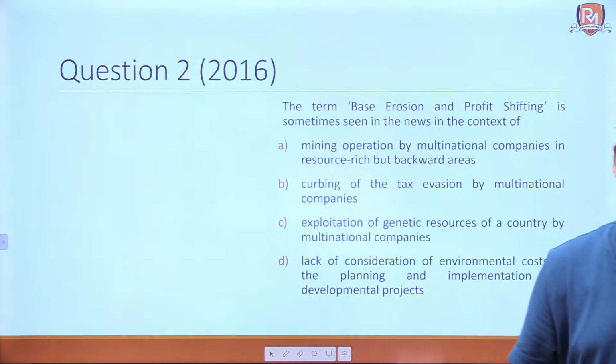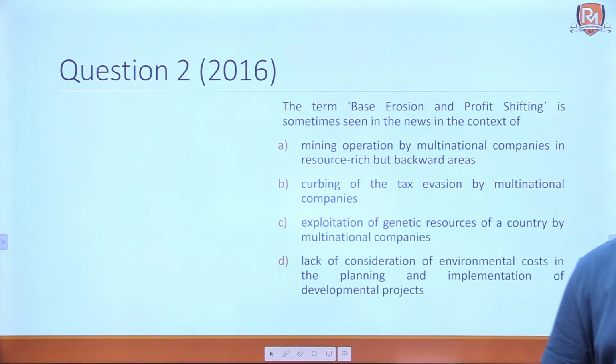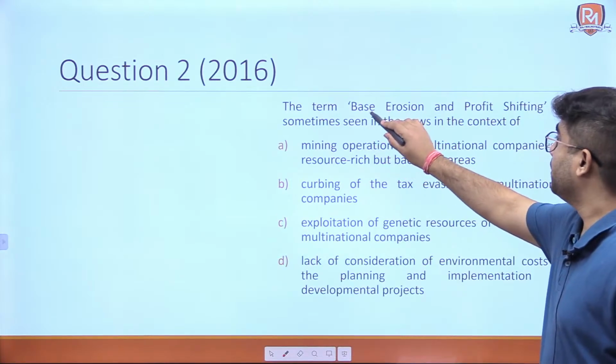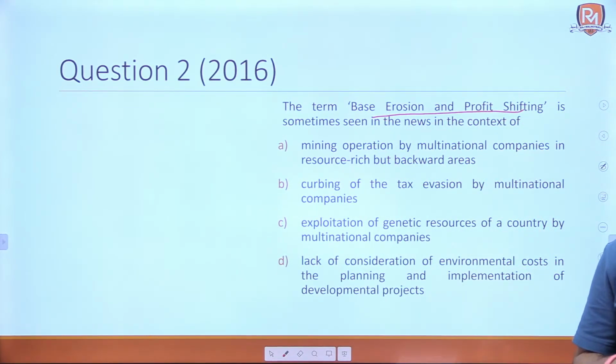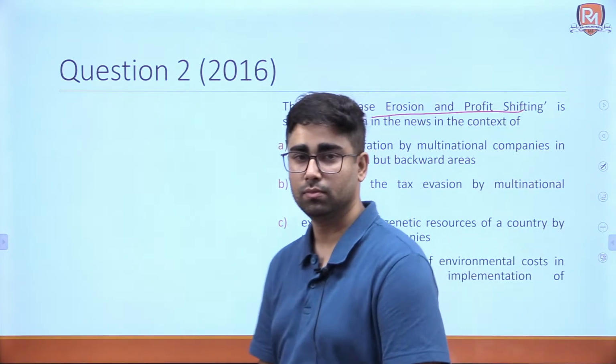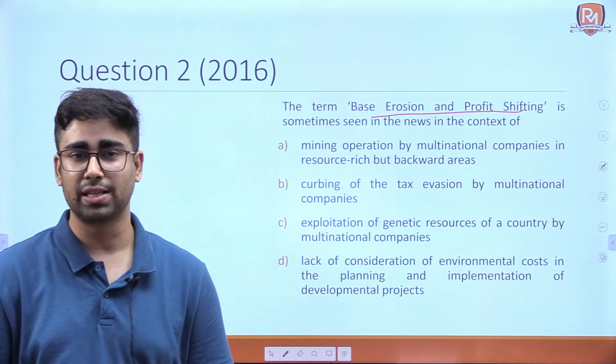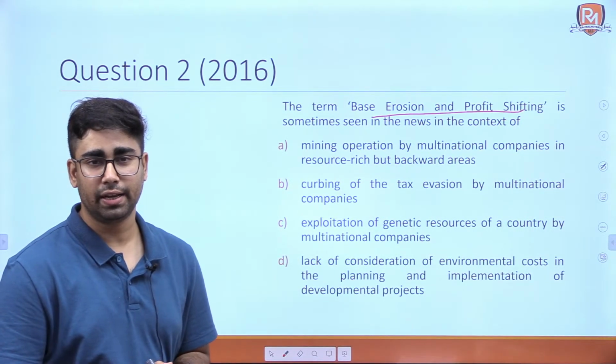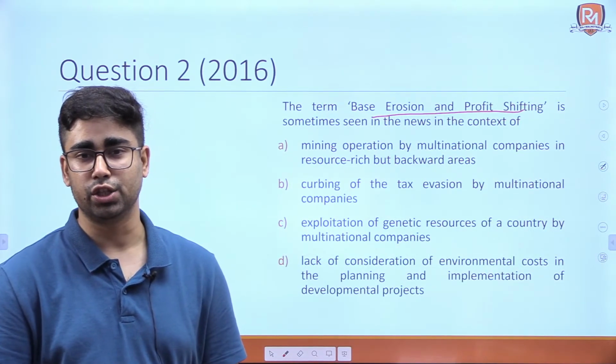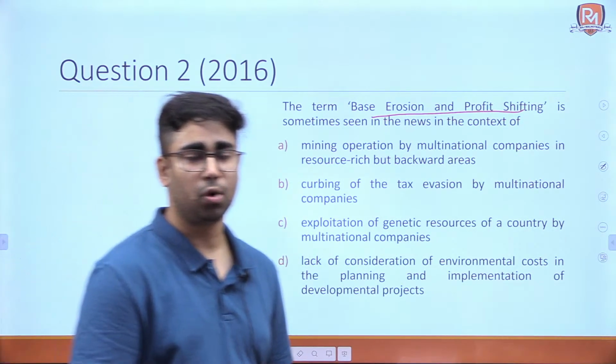Now let's see how many of you are going to answer this question. It is from the prelims of 2016. The term base erosion and profit shifting is sometimes seen in the news in context of. Please answer this question in the chat box. The first option is mining operation, second is curbing of tax evasion, third is exploitation of genetic resources, and fourth is lack of consideration of environmental costs. Answer it in the chat box please.